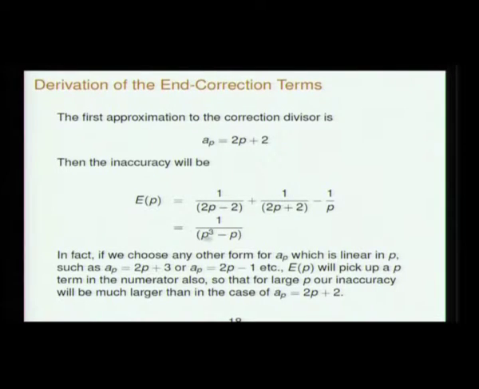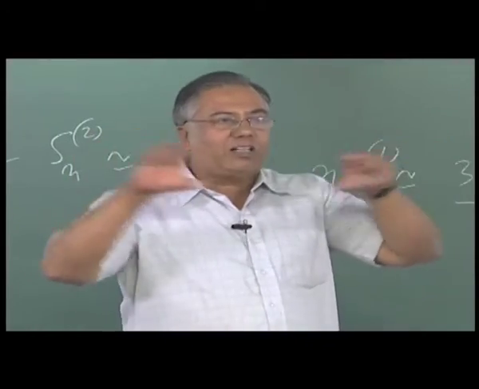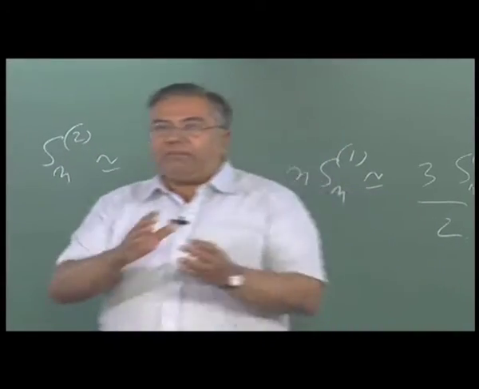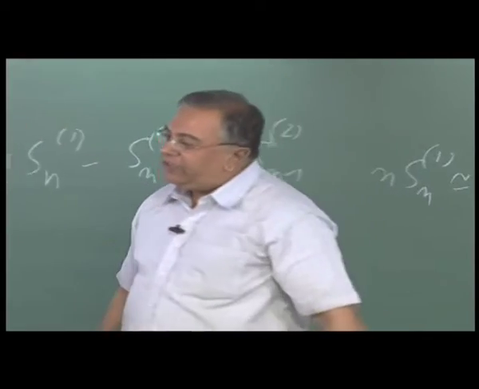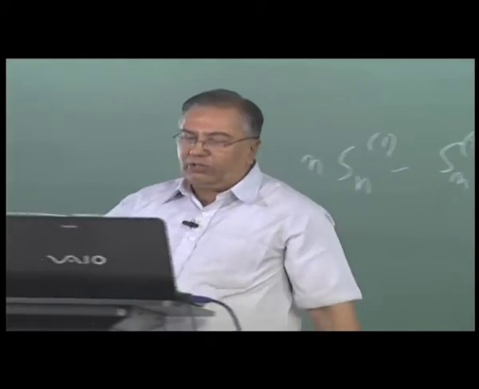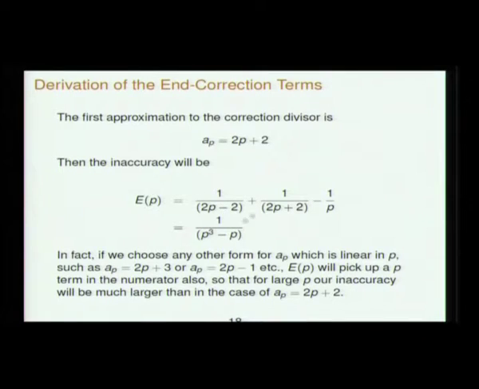This algebraic manipulation is very beautifully explained in Kriya Kramakari, putting various boxes and all that, showing how to keep the different polynomial coefficients in hand. You are going to have ratios of polynomials in P in general whenever you do this kind of manipulation. So you get 1 by P cubed minus P. Supposing I had chosen instead of 2P plus 2, 2P plus 3, or even 2P minus 1, this Sthaulya would pick up a P term in the numerator also.